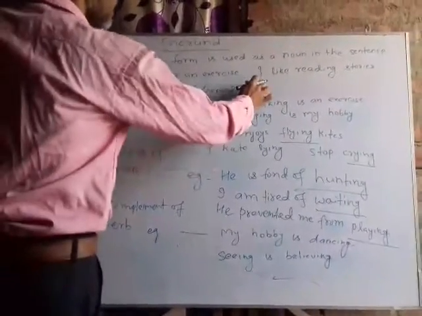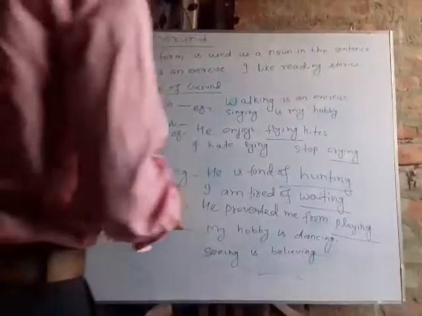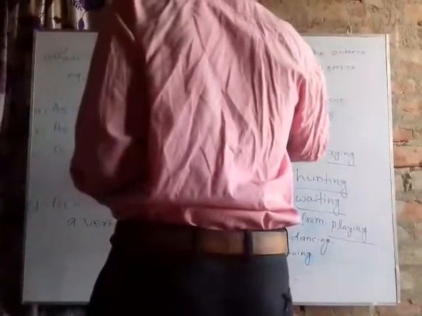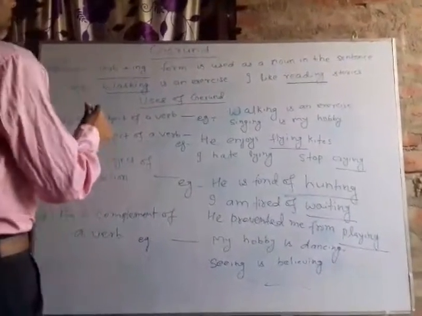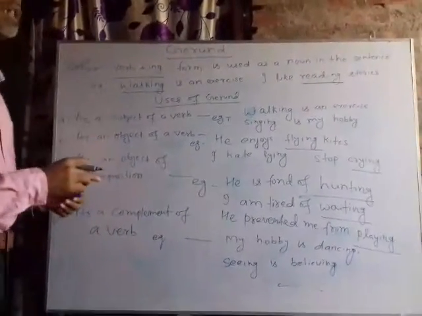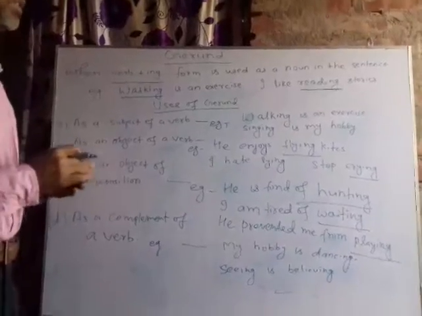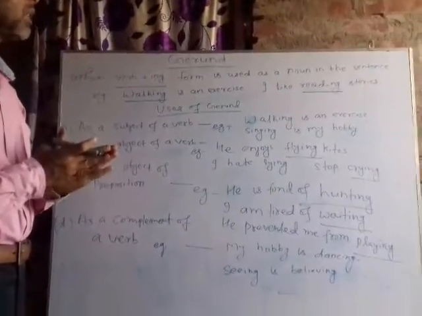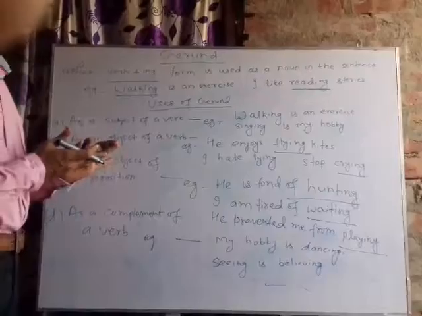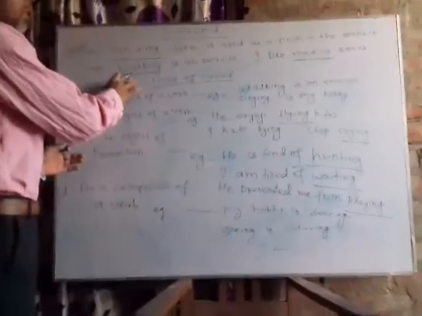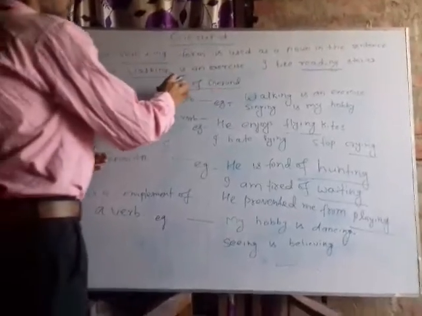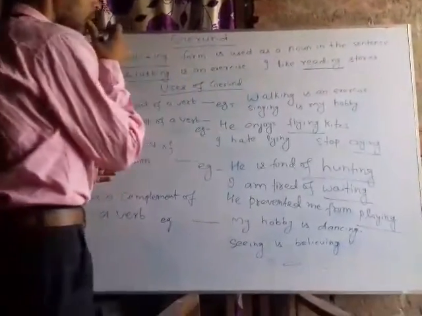I like reading a story. So when the verb ing form is used as a noun in the sentence, it is called a gerund. Here, the underlined words are called gerunds.